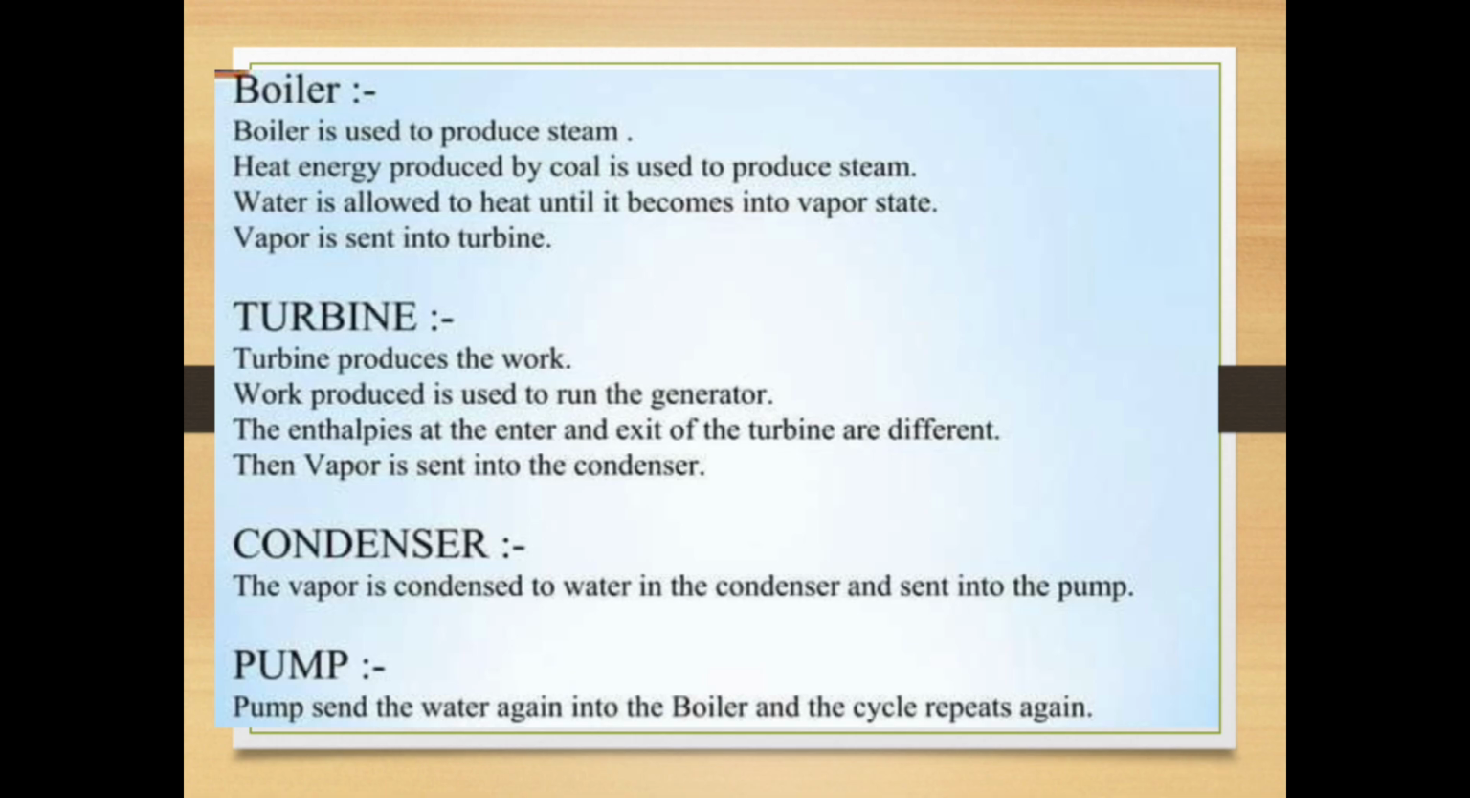The vapor is sent into the condenser. The main function of the condenser is that the vapor is condensed to water and sent to the pump. The pump sends the water again to the boiler, and the cycle repeats again.